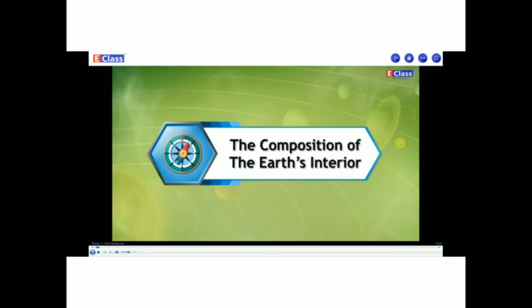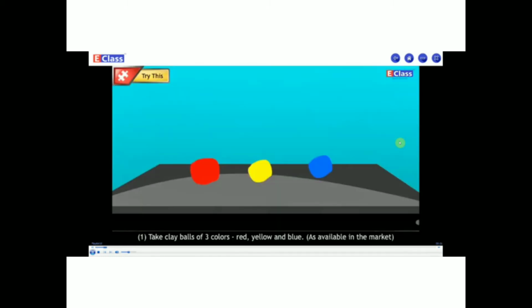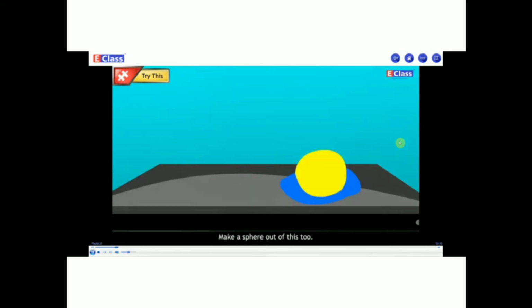The composition of the earth's interior. Take clay balls of three colors: red, yellow and blue. Make the red ball bigger. Roll out the yellow ball so you get a flat, roti-like structure. Place the red ball inside the yellow one, like you fill puran in a puran poli. Give it the shape of a sphere. Now roll out the blue ball and fill the yellow one in it. As done earlier, make a sphere of it.